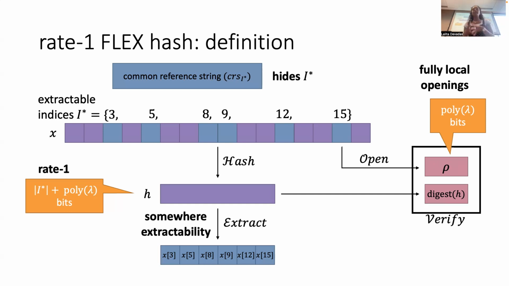We'll see as we walk through the construction how this is really the hard part, and it's good that people are zoning in on this. This is the technical novelty of the construction of our flex hash: figuring out how to make this opening local, so that verify doesn't even get to look at the whole hash value, and we still have soundness. The common reference string depends on I star. I star is the indices you want to be able to extract. Yes, but they should be hidden; the common reference string should not reveal I star. Let me get to the construction, because that will make this clearer.